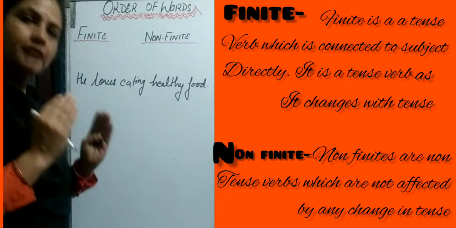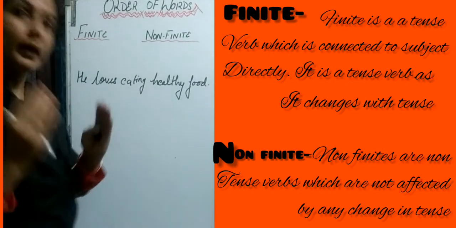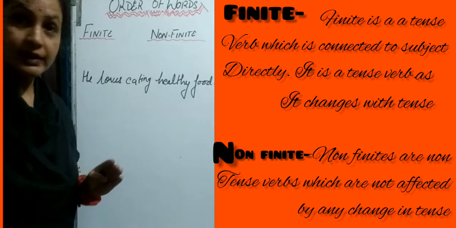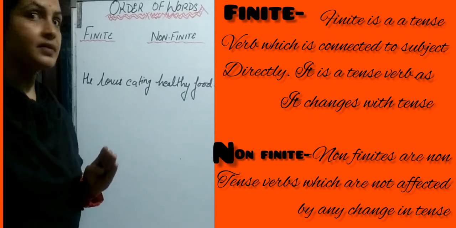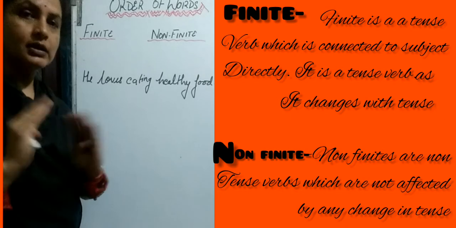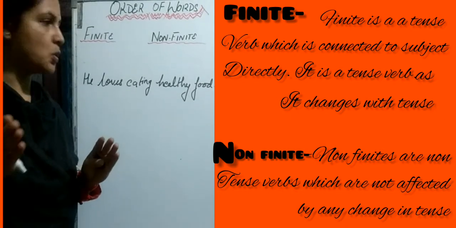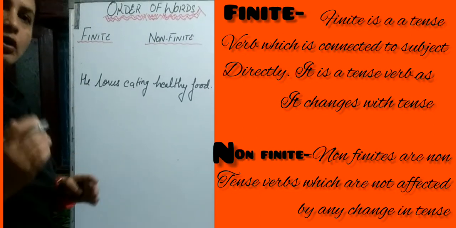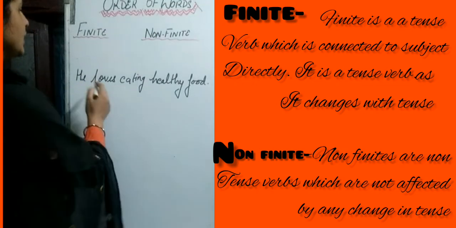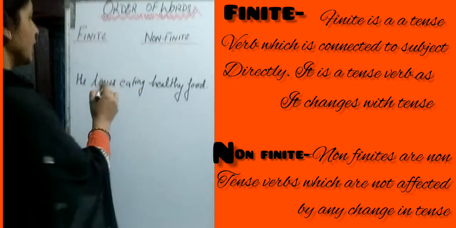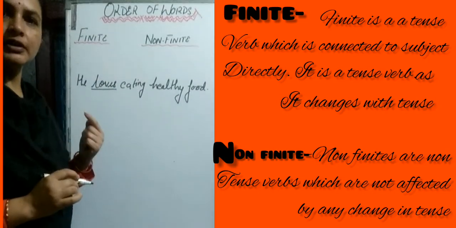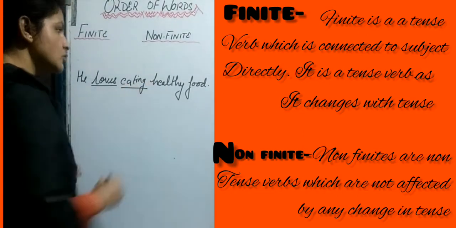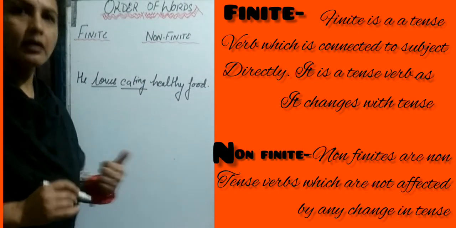Finite verb we call tense verb, which changes according to the tenses, and non-finite verb does not change whether the sentence changes or not. There is no change in non-finite verb, it remains the same. Now here let us identify finite and non-finite verb. He loves eating healthy food. Loves is the first verb, the first work which is done here. Then eating is also a verb, and that is the second work which is done here.